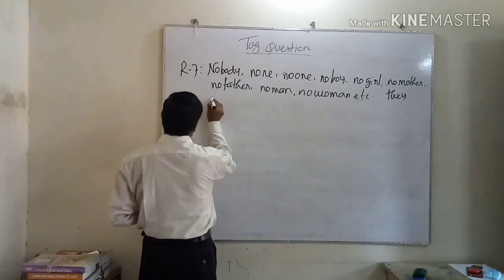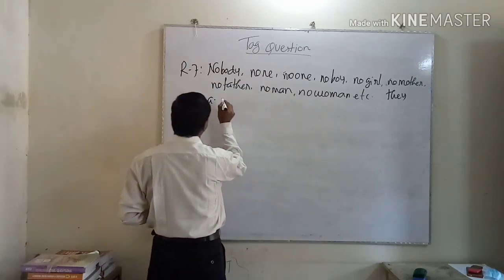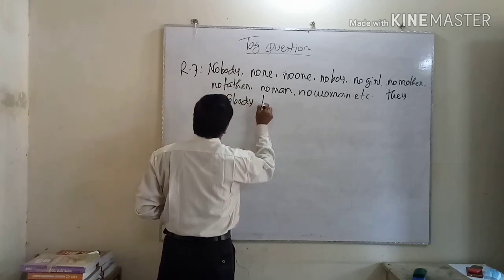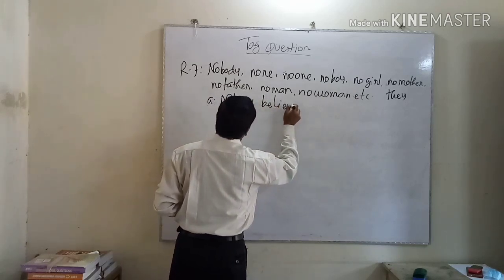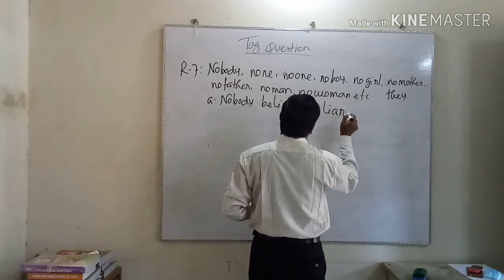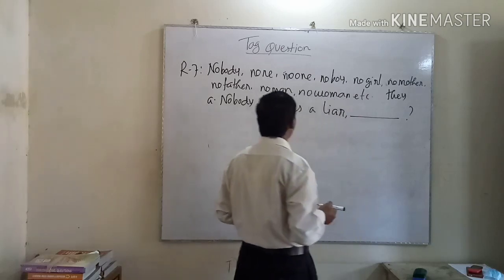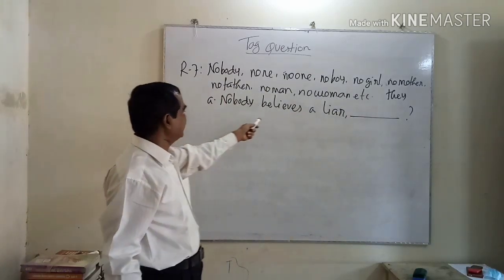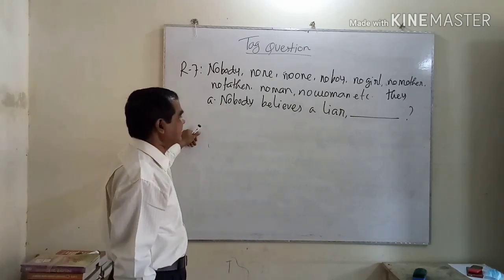As for example, "Nobody believes a liar." Look at the sentence. Nobody is a subject.